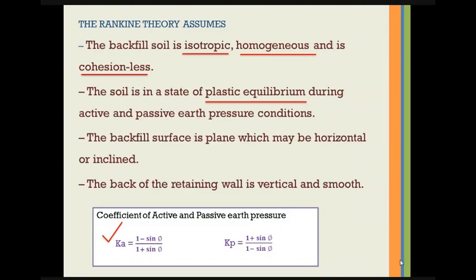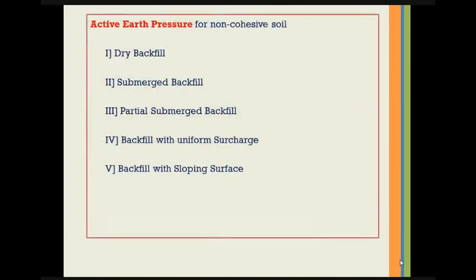Similarly, Kp, that is the passive earth pressure coefficient, is (1 plus sin phi) upon (1 minus sin phi). The backfill surface is plane, which may be horizontal or inclined. The back of the wall is vertical and smooth, meaning there is no friction between the wall and the soil. This theory we are studying for active earth pressure for non-cohesive soil, which comes up with 5 different cases.